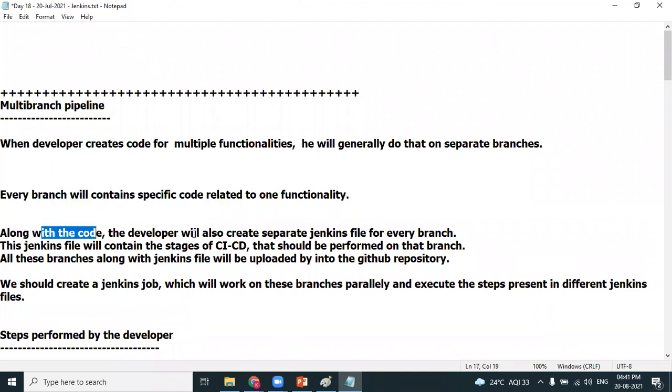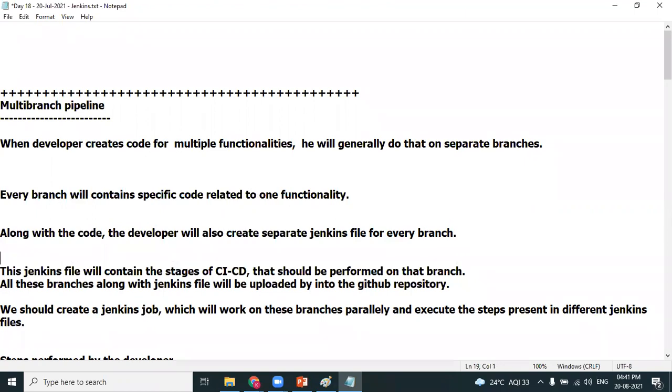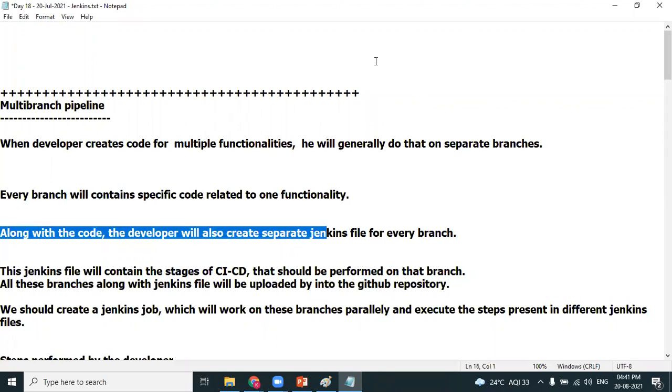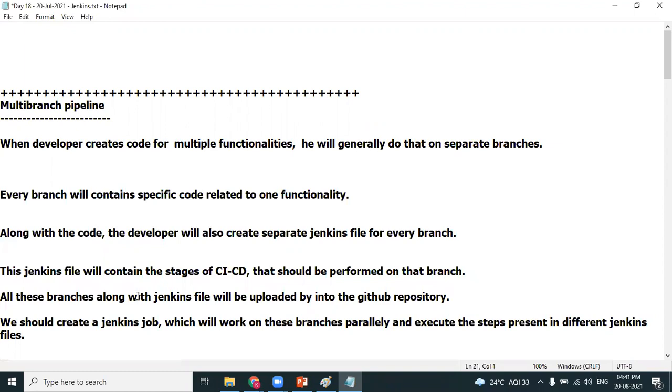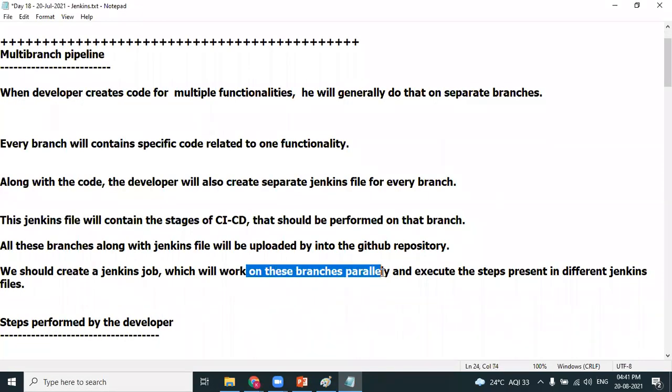Along with the code, the developer will also create a Jenkins file for each branch. Developer also maintains a Jenkins file for each branch. If there are two functionalities, there will be two branches. When there are two branches, there will be two Jenkins files. Again, coming back to the statement, a Jenkins file is nothing but Groovy code. The Jenkins file obviously contains the CI/CD stages to perform on a specific branch. All these branches along with the Jenkins files will be uploaded into the GitHub repository. We should create a Jenkins job which will work on these branches in parallel and execute the steps in different Jenkins files.